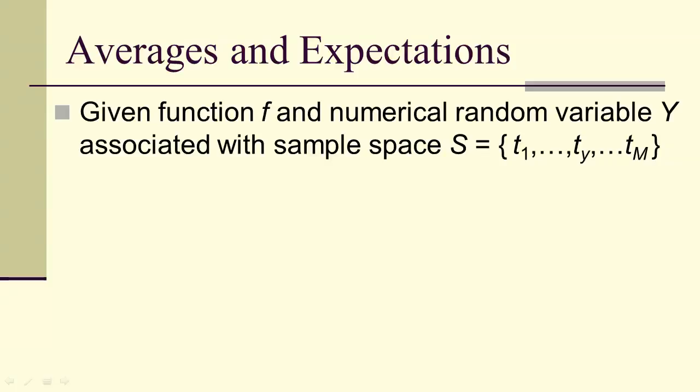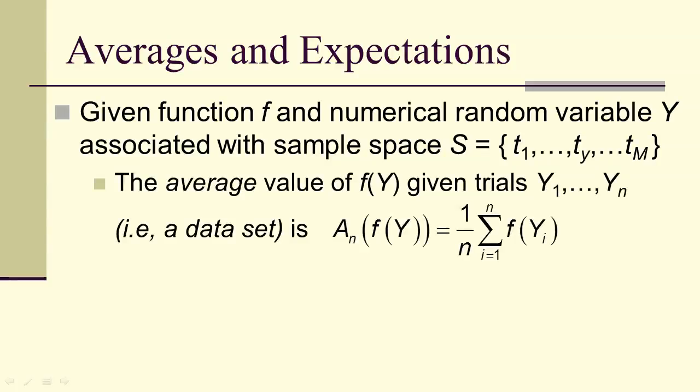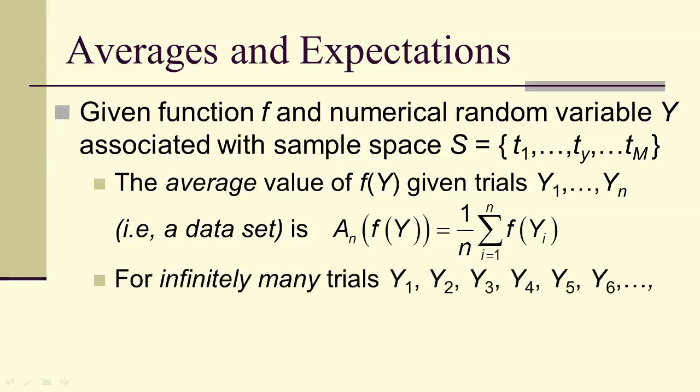So let's review just quickly about averages and expectations. If we have a function, a variable associated with a sample space, the average value of the function over a collection of trials, a finite set of trials, is just the average. But if you have infinitely many trials, and notice my emphasis here on infinitely many, I've got the dot dot dot there, that's the ellipsis, that means it goes on forever.